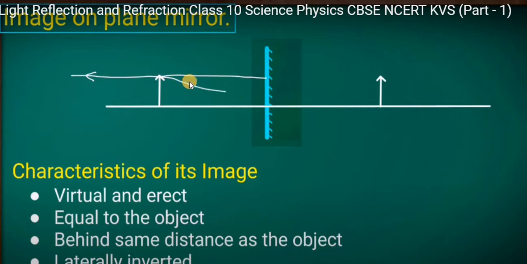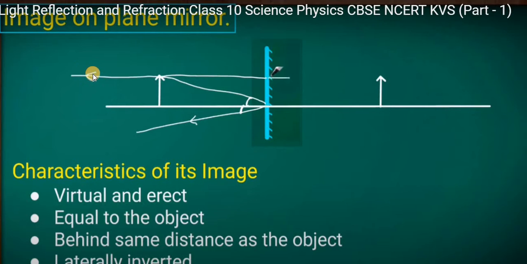Now one more ray is drawn. Whatever angle is made here, the same angle occurs in the reflected ray. Suppose this is 45, then it is also 45. So where do they meet? If you extend them, they do not meet.